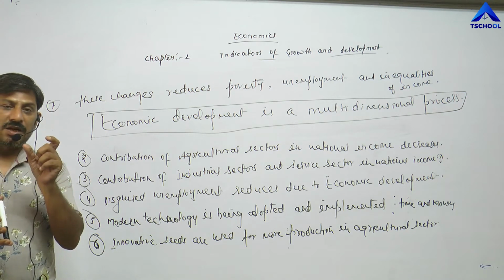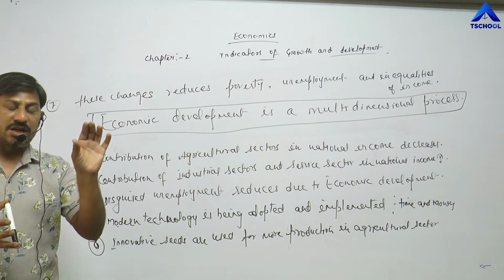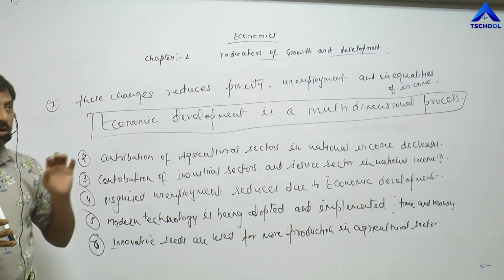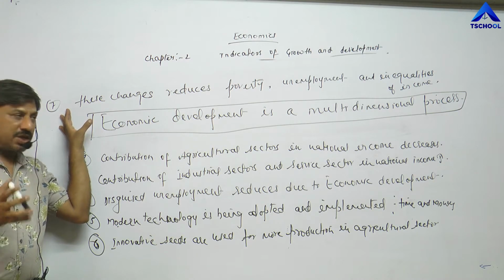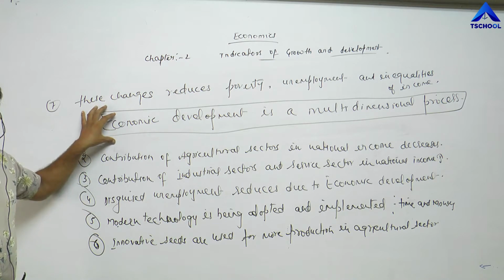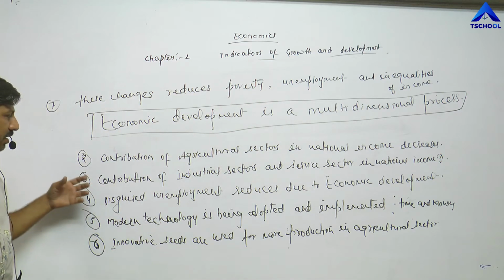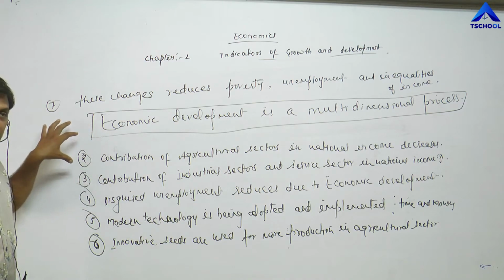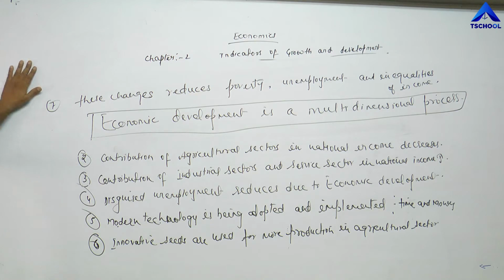Economic structure is related with national income and per capita income. Social structure is related with improvement or development in the quality of life. So, economic development is the process of bringing changes in economic structure as well as social structure. First point. Second, due to economic development, the structure of national income changes.